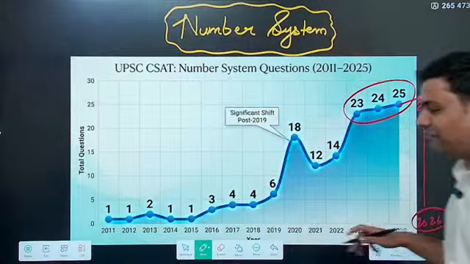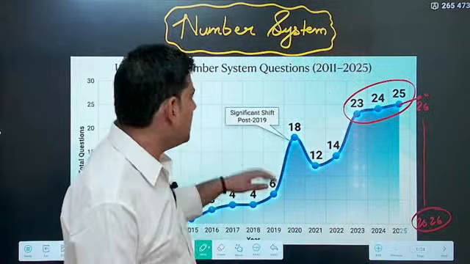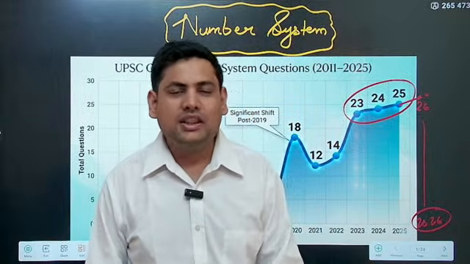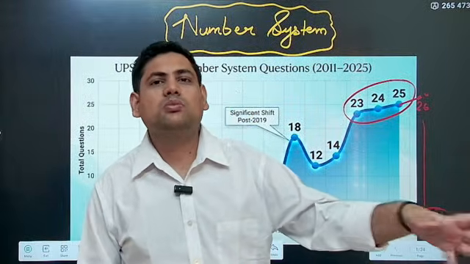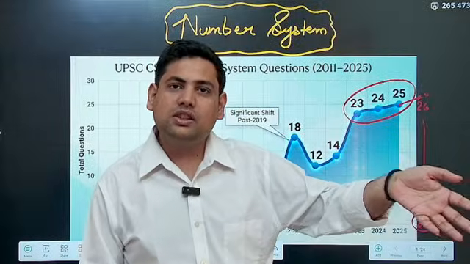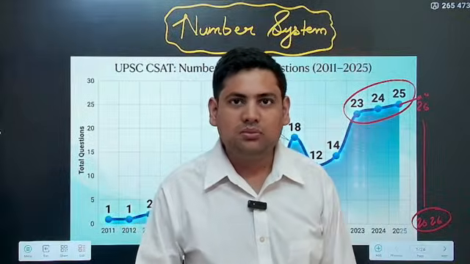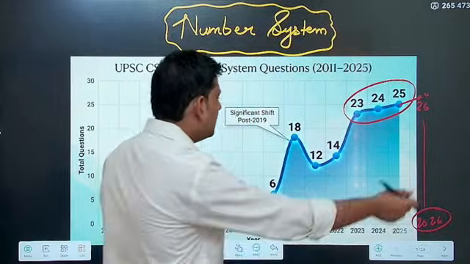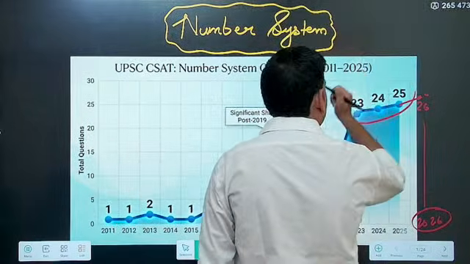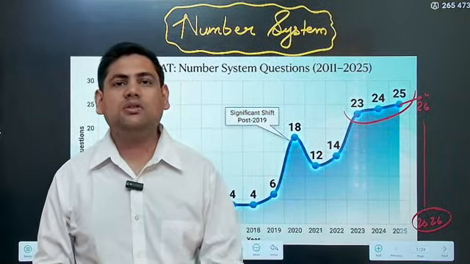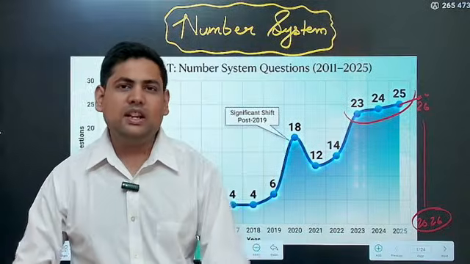Okay, now the thing is that in number system topic, I am taking a much wider topic. That is, it includes many other small topics like HCF, LCM you might have heard. All those small topics I'll also cover in number system only. Now here, if you see the number of questions, our target will be to get at least a good number of questions, like 12 to 14 questions.